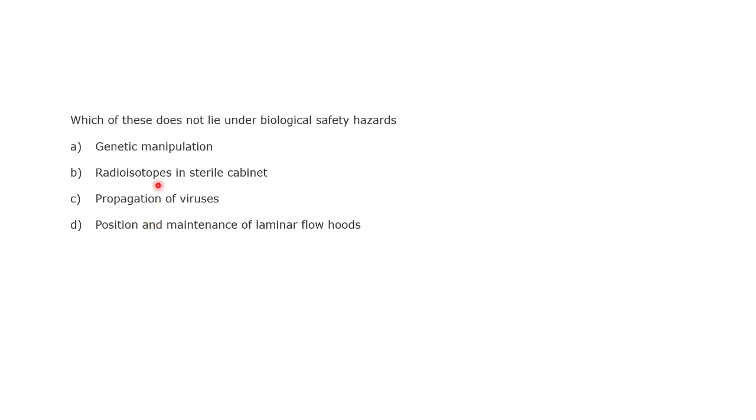And radioisotope in sterile cabinet is also a probable answer, because radioisotopes need to be stored in perfectly safe conditions so that they do not cause any radiation release. Preferably, shielded bottles or another cabinet should be used, not just a sterile cabinet. So option B can also be an answer along with option D. That is just an assumption.